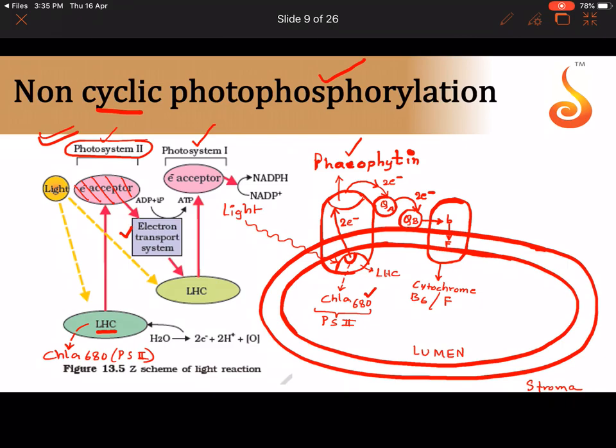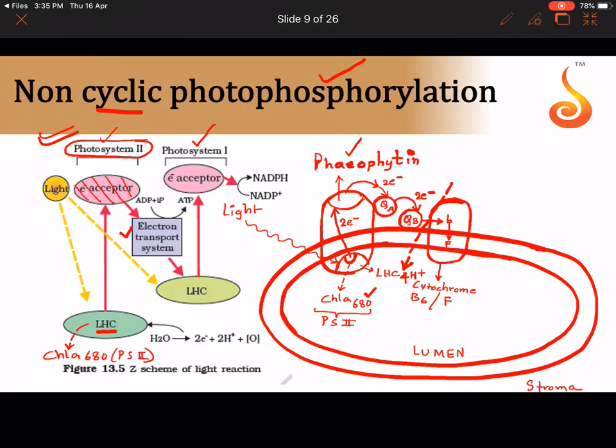F, what will happen is there is a special mechanism in cytochrome B and F that when plastoquinone B is passing its 2 electrons, something gets pumped from the stroma to the thylakoid lumen. What is it that gets pumped? 4 protons get pumped. 4 protons per electron, it is 2 protons. So since there are 2 electrons, it is 4 protons.